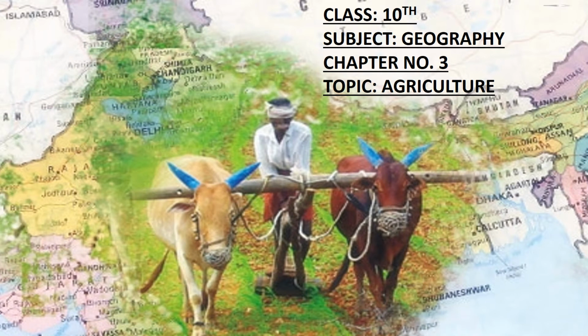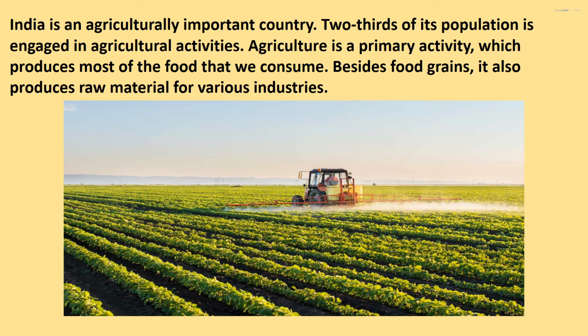Class 10th, subject Geography, Social Science, chapter number 3, topic Agriculture. India is an agriculturally important country. Two-thirds of its population is engaged in agriculture activities. Agriculture is a primary activity which produces most of the food that we consume. Besides food grains, it also produces raw material for various industries.